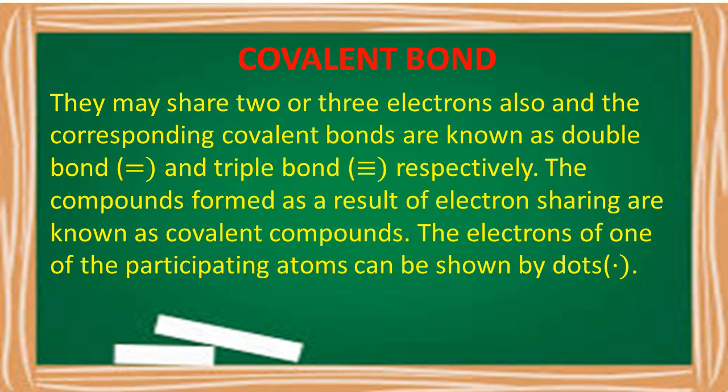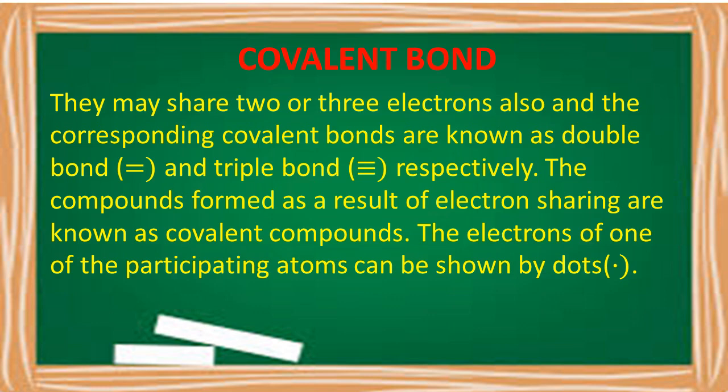That's what I have shown here. Once again, if the participating atoms share 2 or 3 pairs of electrons, we call them a double bond or triple bond respectively. Double bond means 4 electrons are shared. Triple bond means 6 electrons are shared. If it is a single bond, a pair of electrons is shared. And the compounds formed by this sharing of electrons are called covalent compounds. Today we see covalent compounds in large numbers because of their properties.